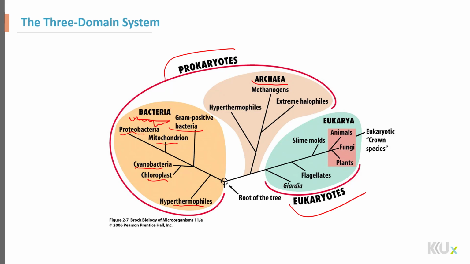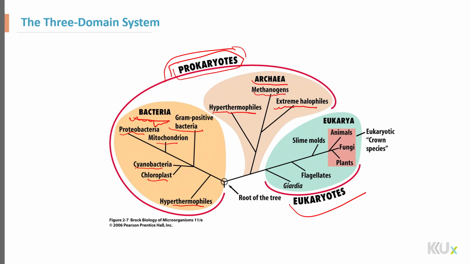Normally, the bacteria we encounter in our daily life belong to this group, the bacteria. And there is another group which also has a prokaryotic cell structure, and it is not commonly found where we live, but rather in rare conditions, like in hot springs, where they are called hyperthermophiles, or in very high salt concentrations, where they are called extreme halophiles. Another group is the methanogens, which grow in very high methane concentrations.